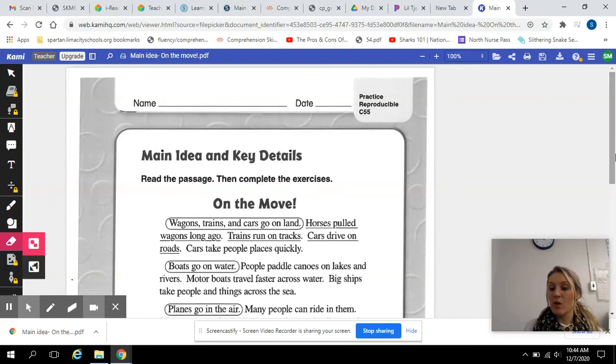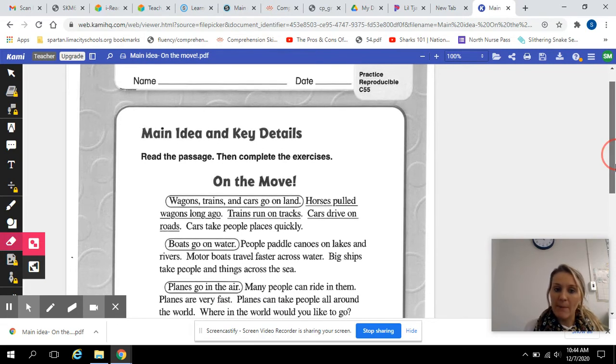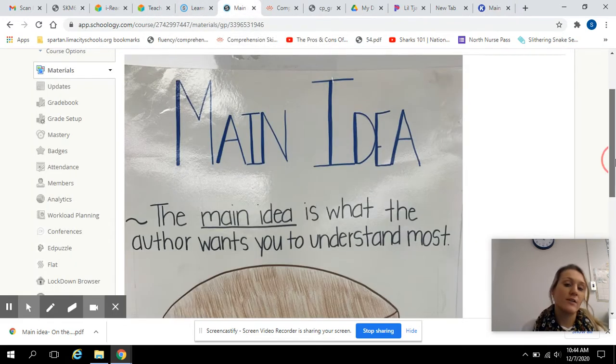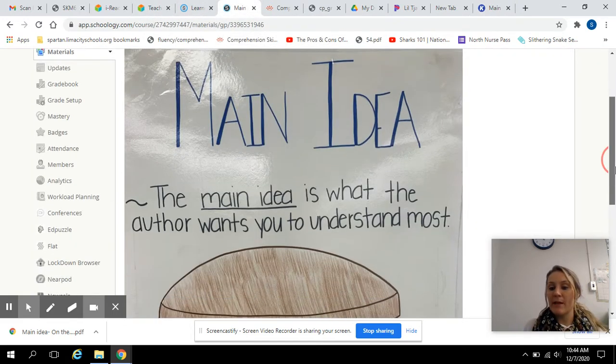All right, you guys are going to be working on main idea. We touched on this right before break, so let's get back into it. Main idea and key details. Before we start, I want to bring up my table that you guys should be used to. This is our main idea table.